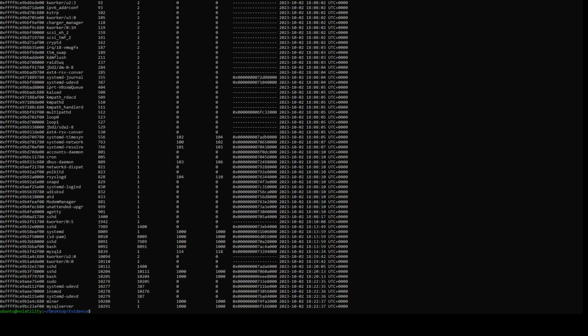A crypto miner, short for a cryptocurrency miner, is a computer program or hardware device used to mine cryptocurrencies. Cryptocurrencies are digital and virtual currencies that use cryptographic techniques to secure and verify transactions on a decentralized network called a blockchain. Our insider threat could be trying to use our Linux server to mine cryptocurrencies and make some extra ELF bucks.